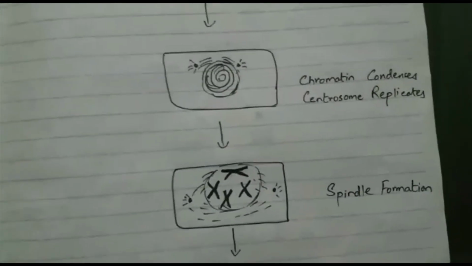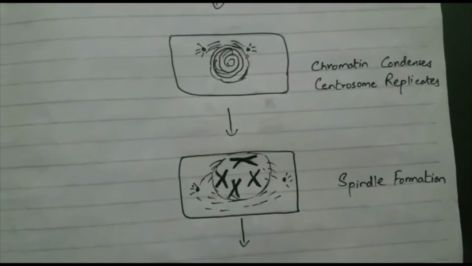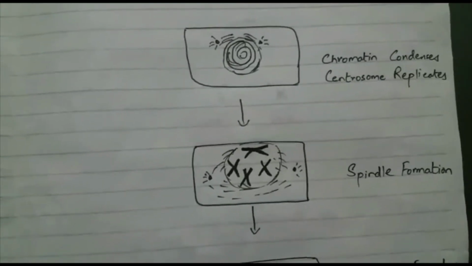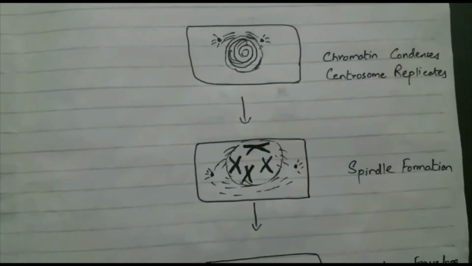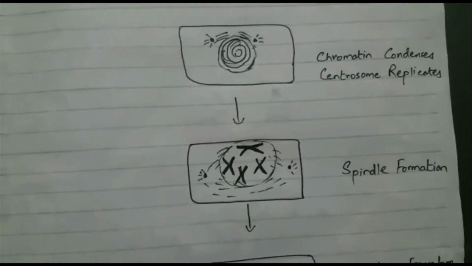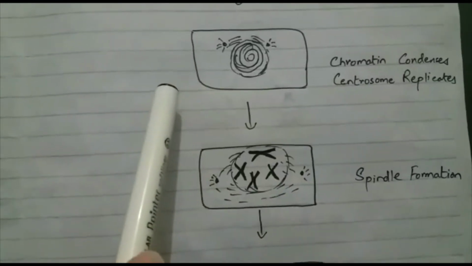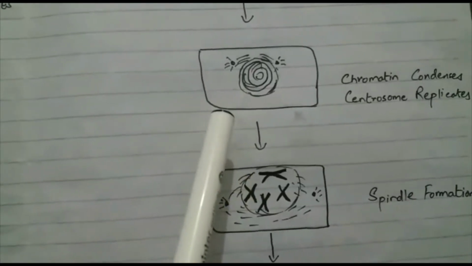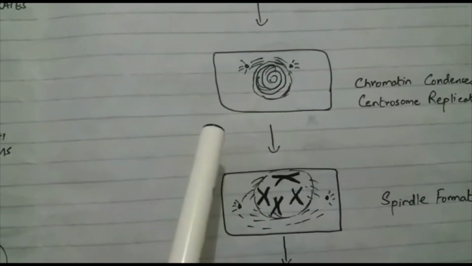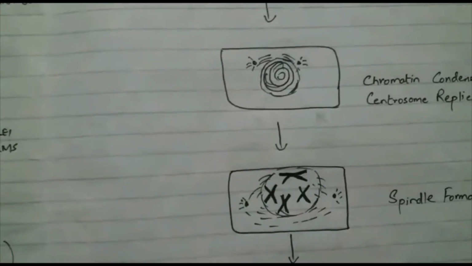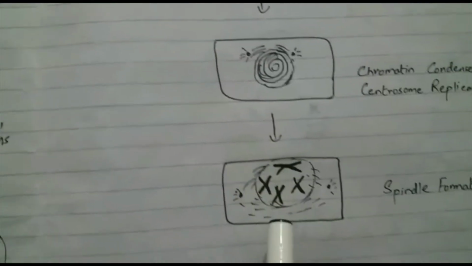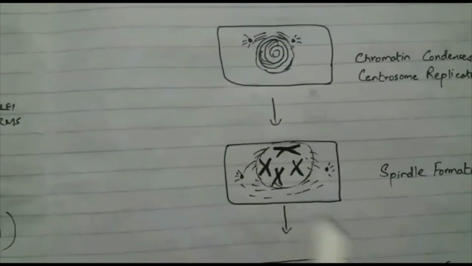There are two centrioles, collectively known as a centrosome, as we have already studied in chapter 4, that lie close to the nucleus. Each centriole duplicates, and thus two daughter centrosomes are formed. Both centrosomes migrate to the opposite poles of the cell, and here they give rise to microtubules by joining tubulin protein present in the cytoplasm. These microtubules thus formed are known as spindle fibers. By this time, the nucleolus and nuclear envelope have also disappeared, and spindle fibers have invaded the central position.